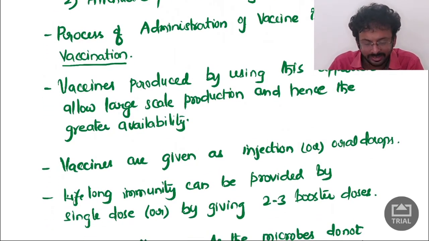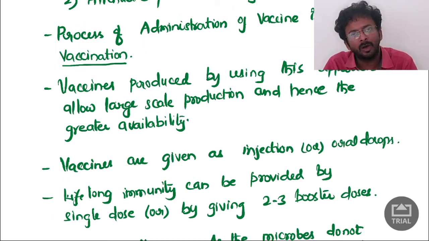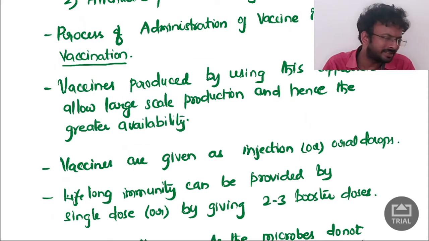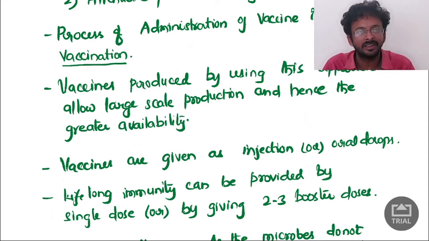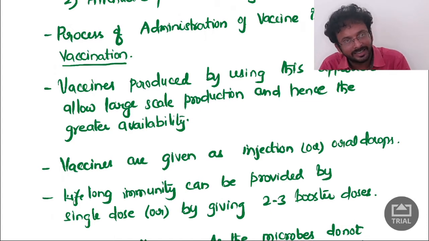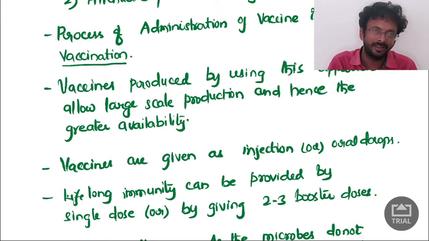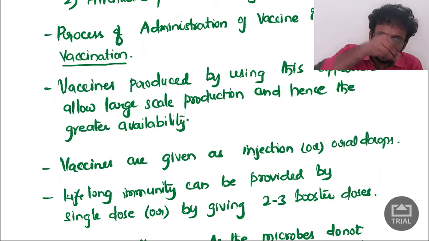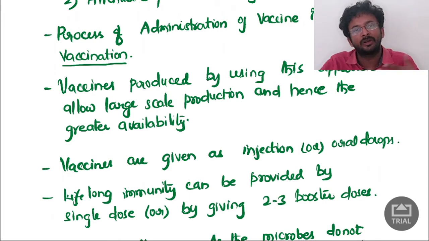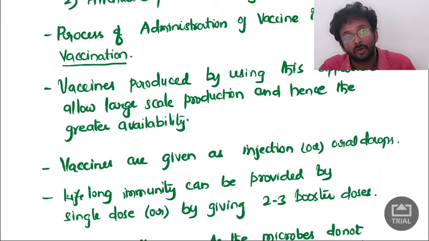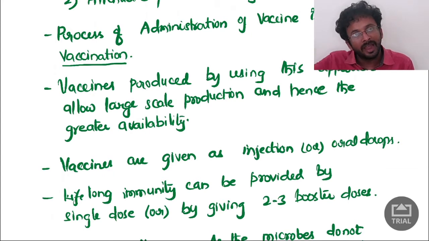Vaccines are produced by this approach on a large scale, hence there will be greater variability. How is a vaccine prepared? Take the BCG vaccine, which I discussed in the last class. They collect the bacteria from a person who has TB, scrape it, and culture it in a medium like agar or any broth. They keep the BCG bacteria in the broth in an incubator, and it grows because bacteria undergo binary fission and multiple fissions, and millions of colonies are prepared.